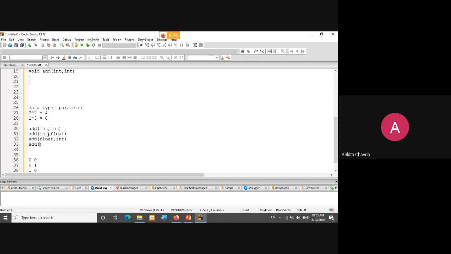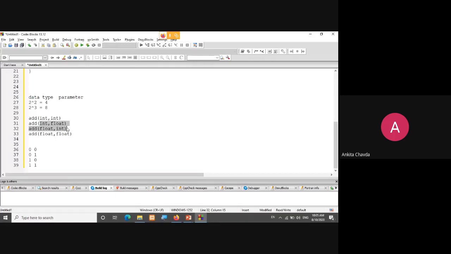And the fourth time, float and float. Getting my point? Yes or no? It is the same way. You will have this many possibilities in your function. So if you change the order of float and integer, these two are totally different functions. This and this. Getting it?